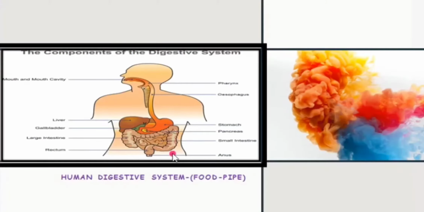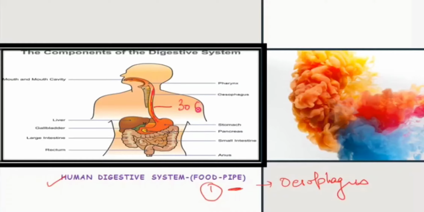So let's begin with the human digestive system. The first point today is the food pipe, and the other name of the food pipe is the esophagus. You can see in the picture this long tube, which is basically 30 centimeters in length. It is also called the food pipe or the esophagus.